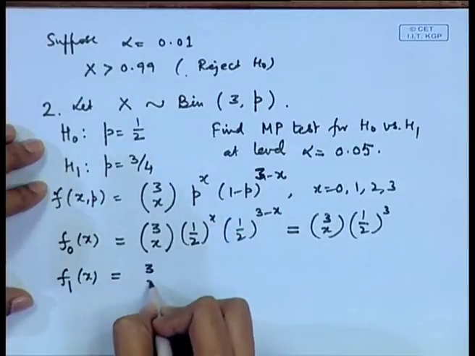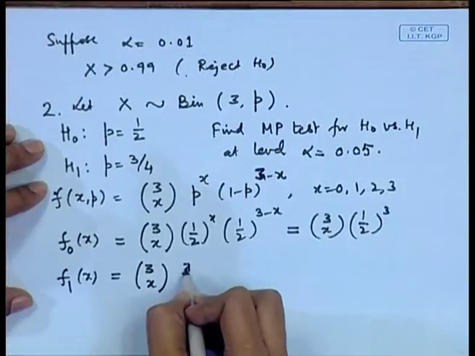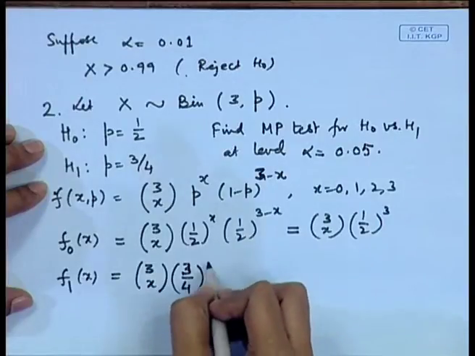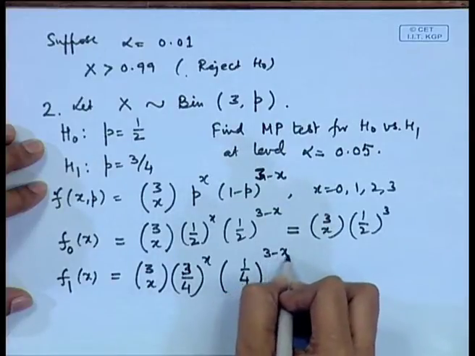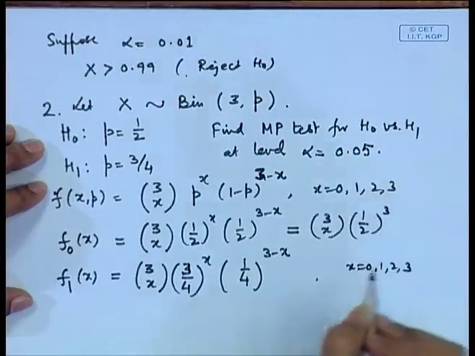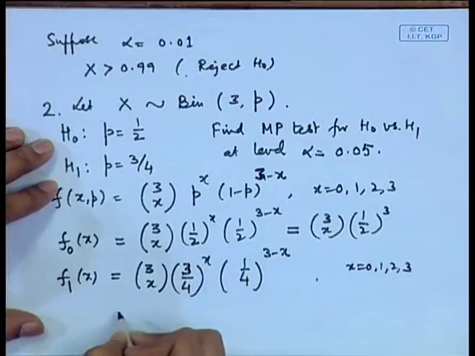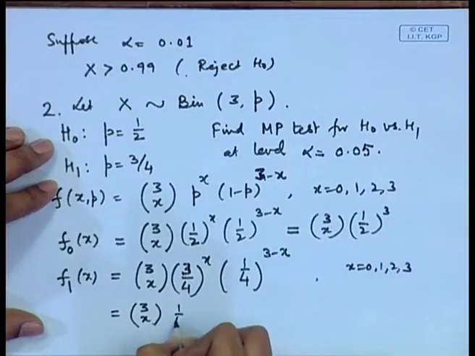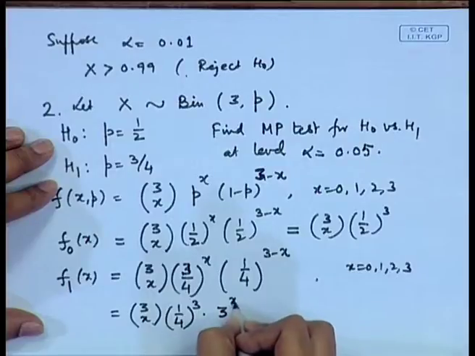So, the value is 3 c x, 3 by 4 to the power x, 1 by 4 to the power 3 minus x for x equal to 0, 1, 2, 3. Now, this can also be simplified a little bit. We can write it as 3 c x, 1 by 4 to the power 3 and 3 to the power x.